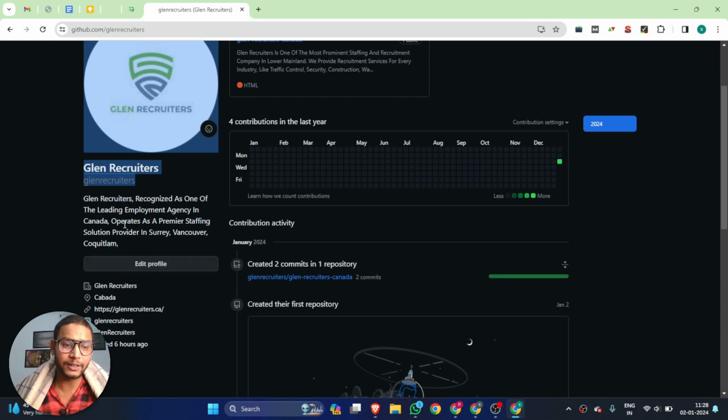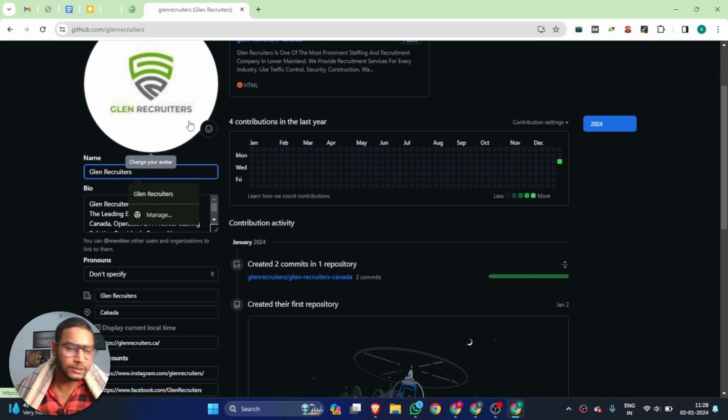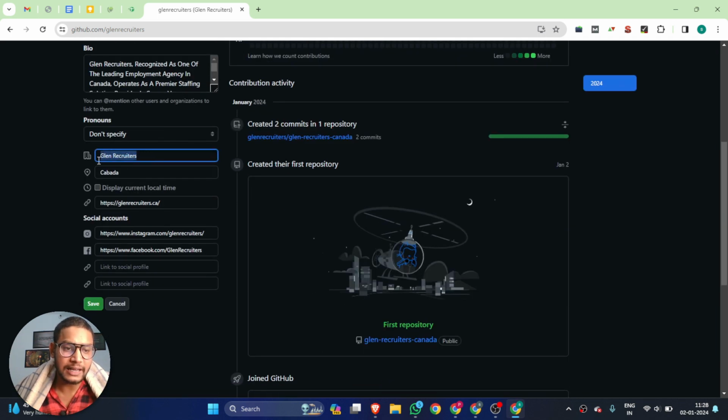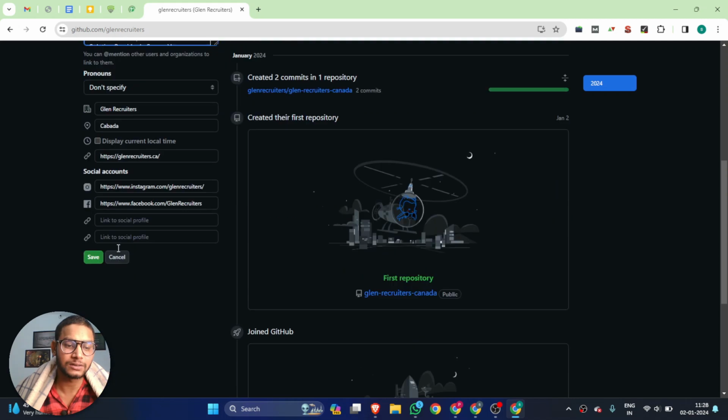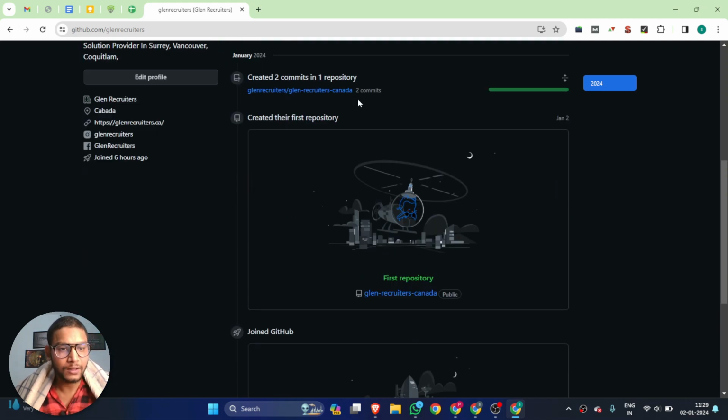Then add your bio. There you can add your company name, your location, your website URL, and your social media URLs. Then click the save button, and there you can add your company description.